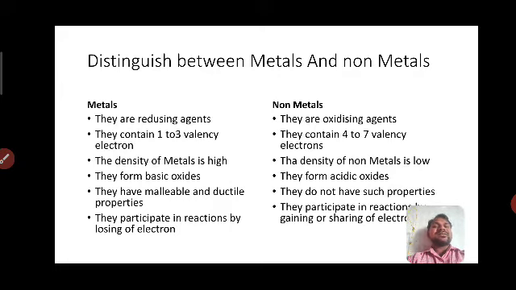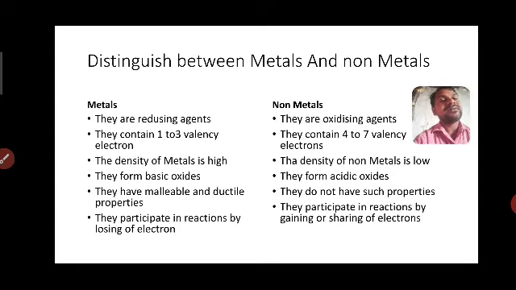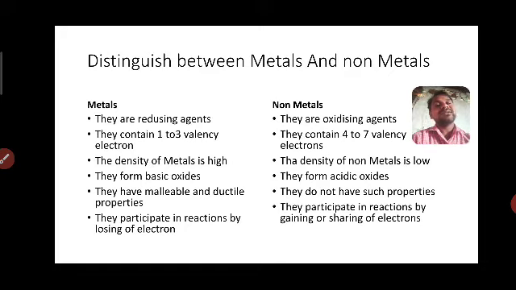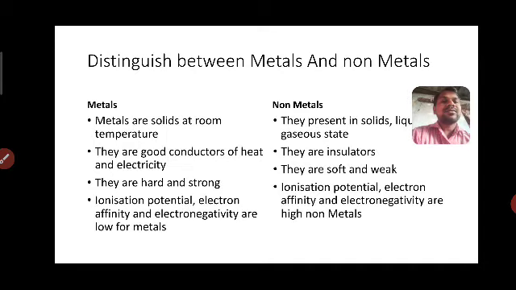Metals participate in reactions by losing electrons, but non-metals participate in reactions by gaining electrons. Both are quite opposite. So these are the differences between metals and non-metals. The differences between metals and non-metals are very important.